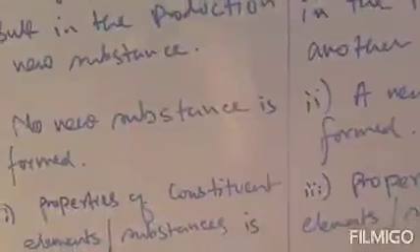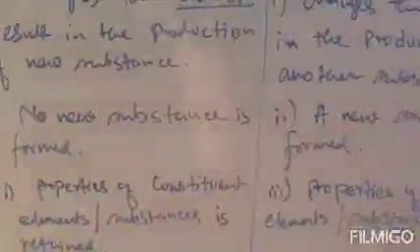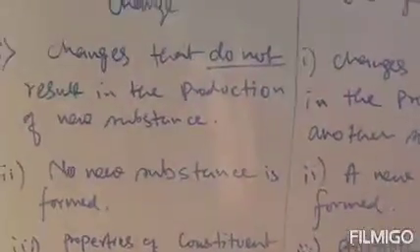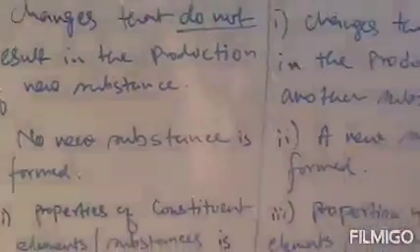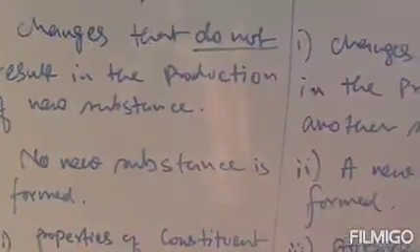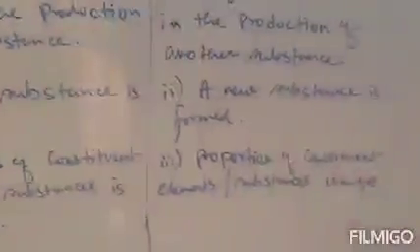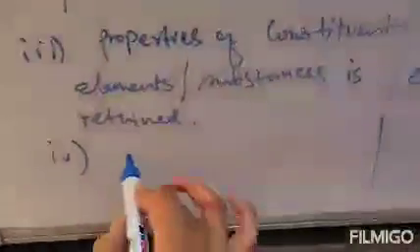Next difference is: physical change does not involve loss or gain of heat. Loss of heat means release of heat, and gain of heat means absorption of heat. That means absorption or release of heat will not be found in physical change. On the other hand, in chemical change, loss or gain of heat will be found.